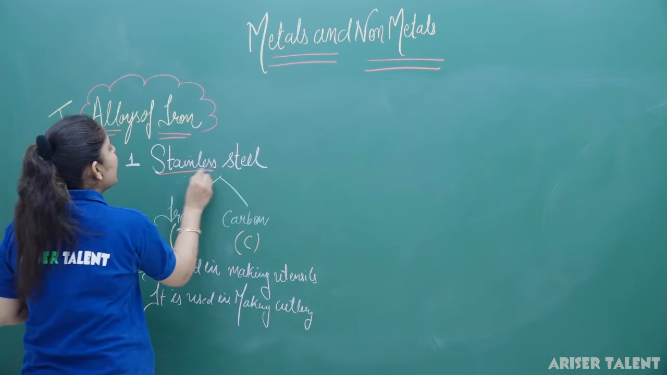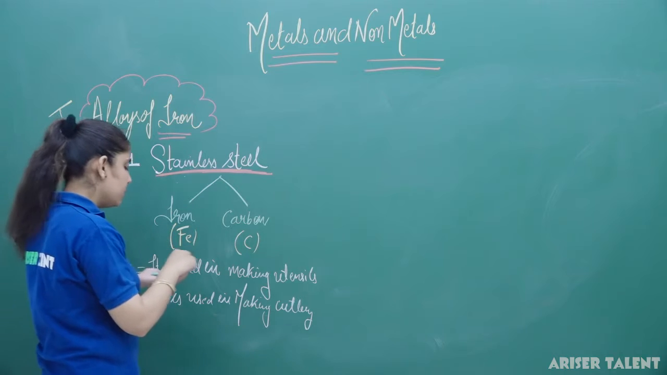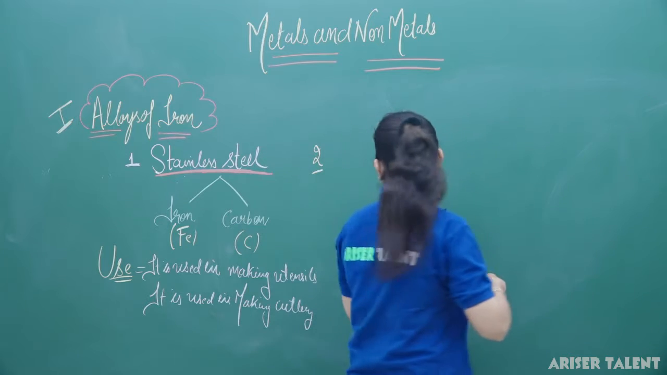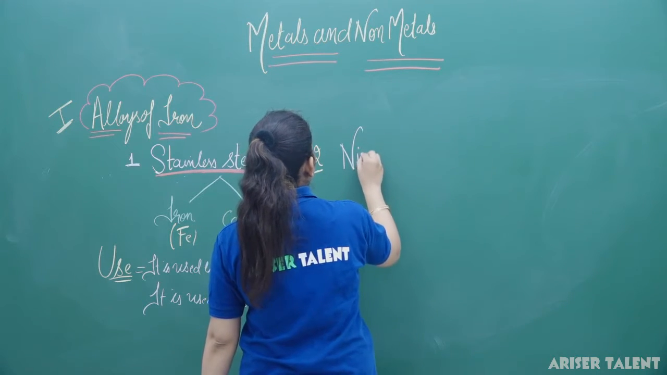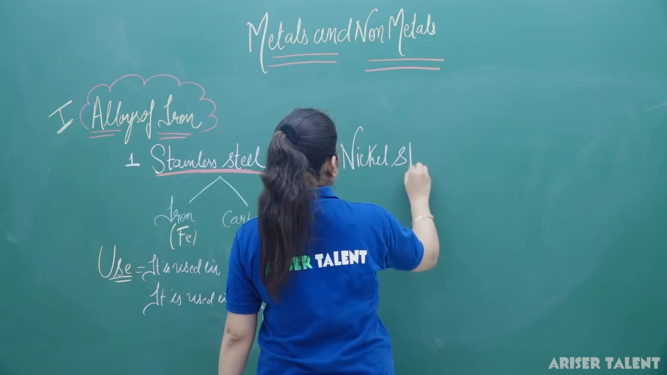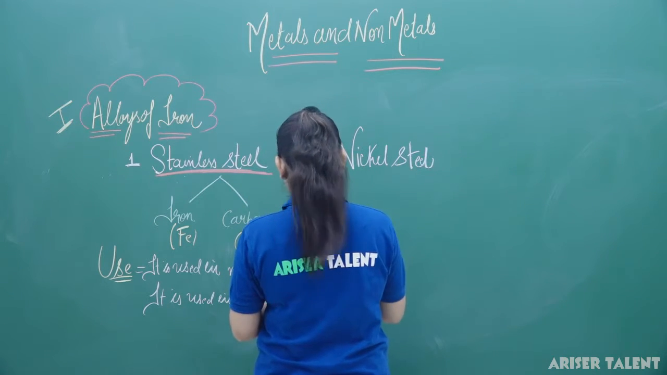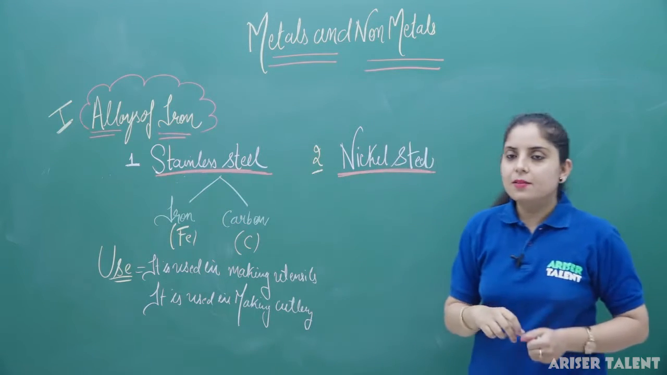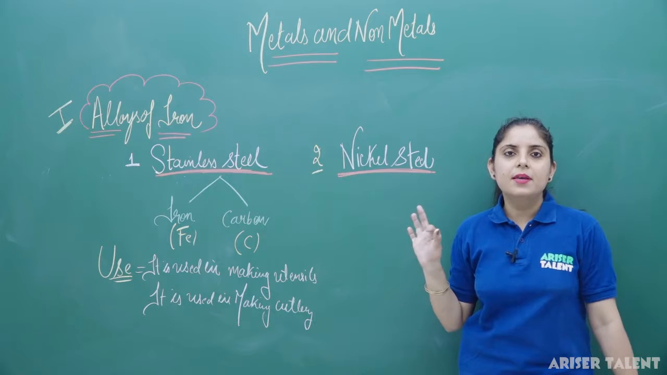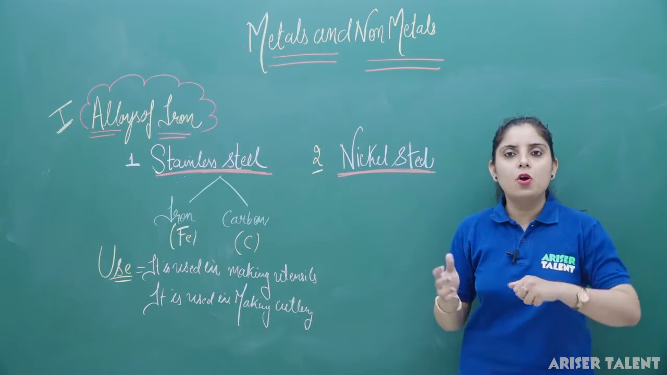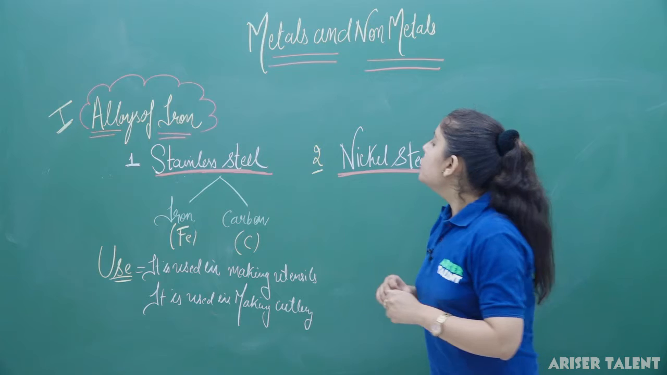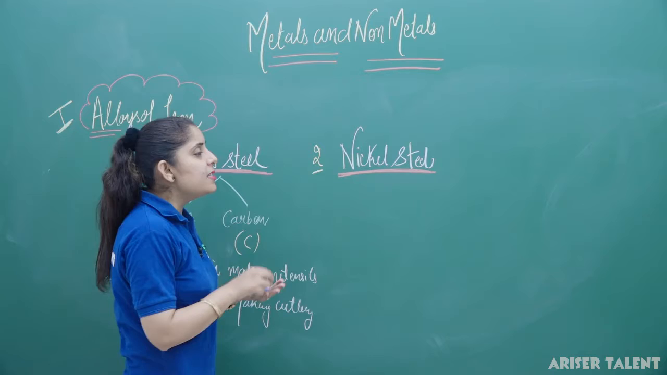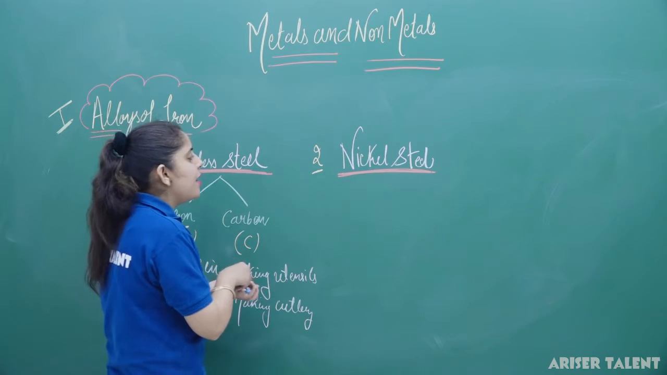Now, the next classification is all about the nickel steel. The second category is, now what is nickel steel? As the name indicates, steel means Fe will be present here and nickel means along with the Ni, the steel is present here. Clear? So it basically consists of iron, chromium and nickel. So this alloy is actually made up of Fe, Cr and Ni.